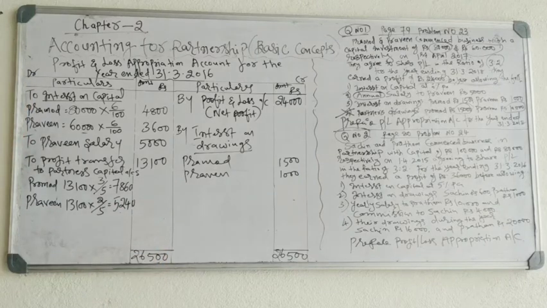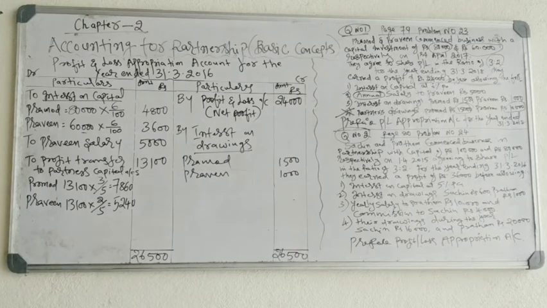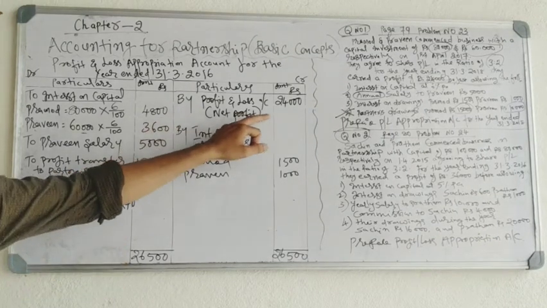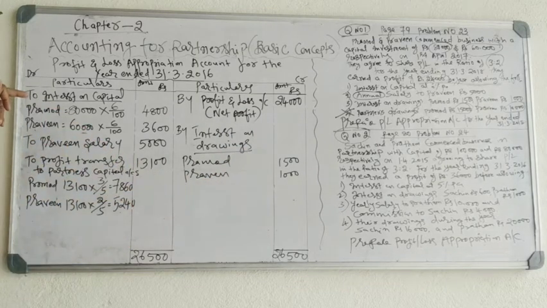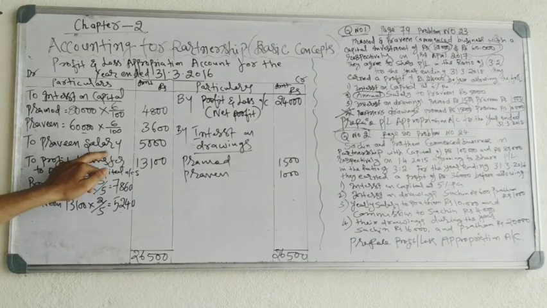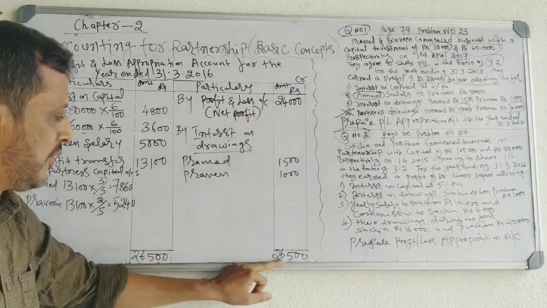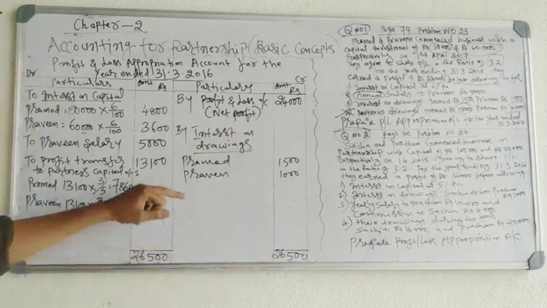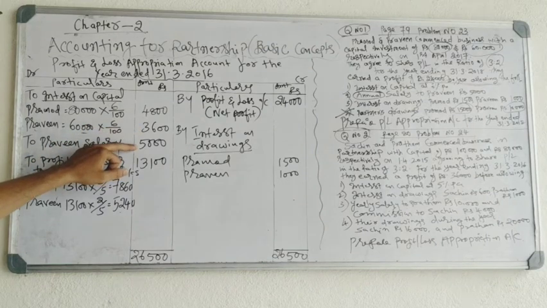You have completed the problem. See, this is the way you have to solve the profit and loss appropriation account. So what are the entries you did? One is net profit on the credit side, interest on drawings on the credit side. Then interest on capital on the debit side, Praveen's salary on the debit side. You made a credit side total of 26,500. From that total you deducted 4,800, 3,600 and 5,000, expenses to the firm.